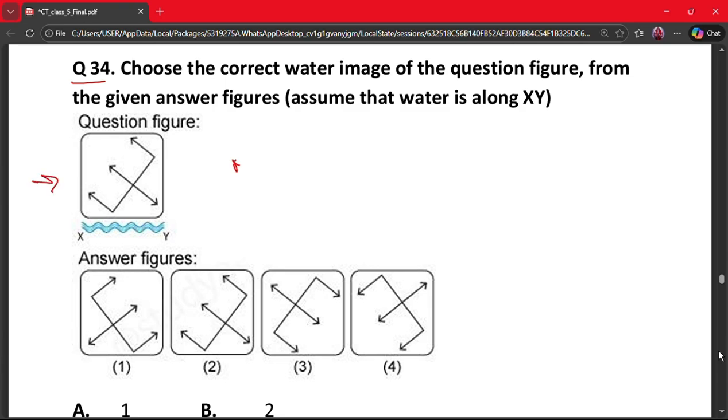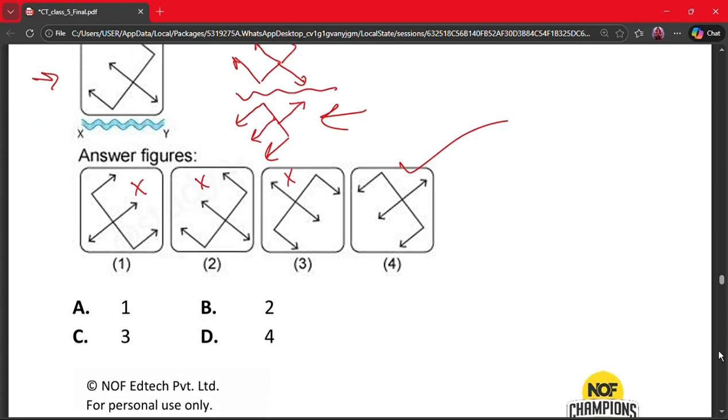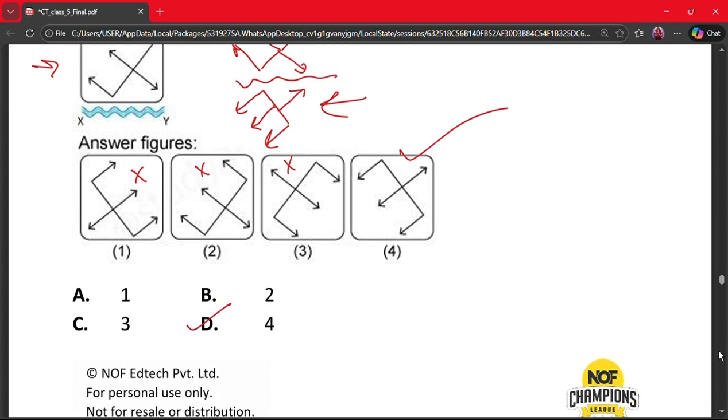This is like this, and when reflected here, it will give us a design something like this. So this image, we can see here, option A, no, option 2, no, option 3, no, option 4, yes, we are able to see this image. So our correct answer is option D, that is this one.